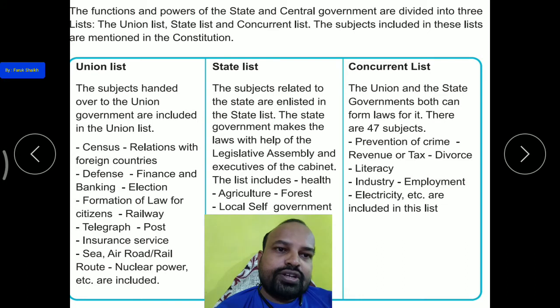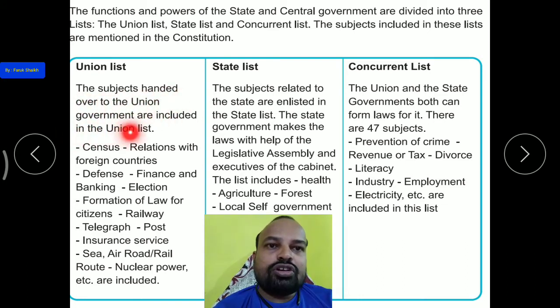So first, the union list. The subjects handed over to the union government are included in the union list. And in the union list, there are a total of 97. How many? A total of 97 subjects. So census.